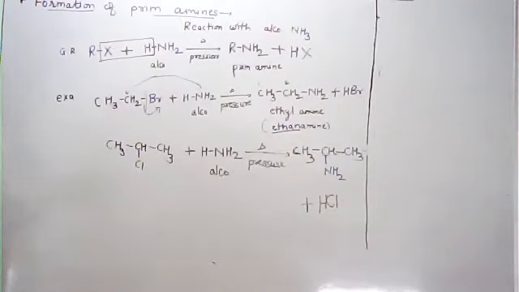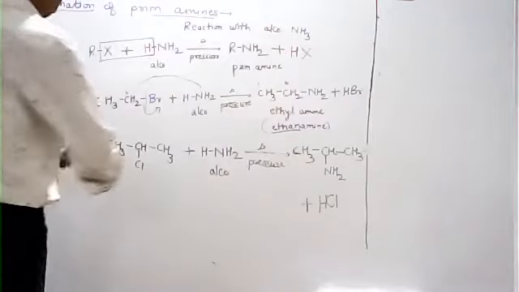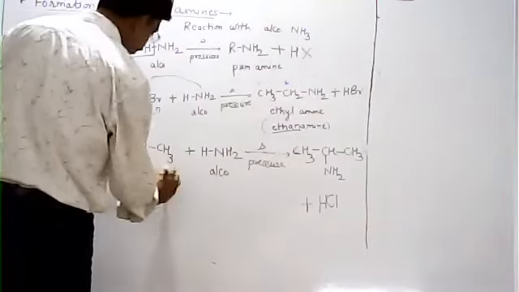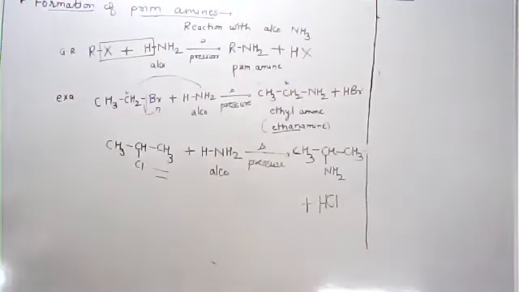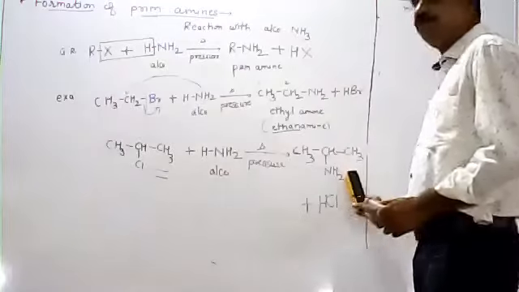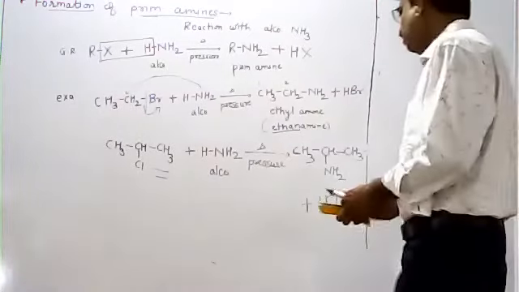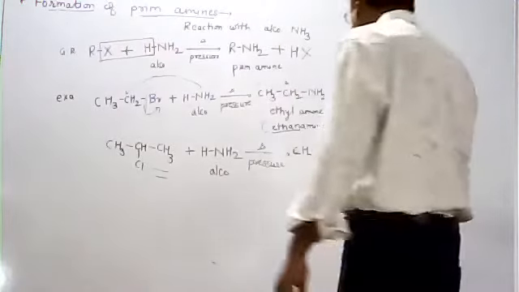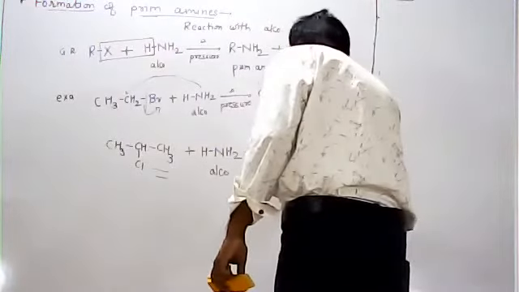This is a primary amine. What is the name of this compound? Its name is isopropylamine.